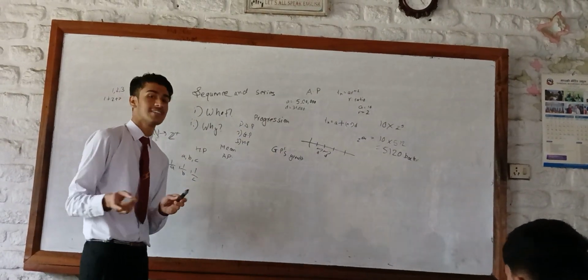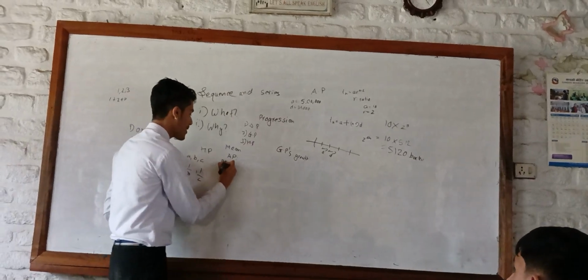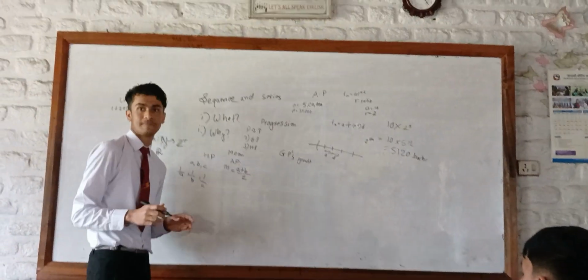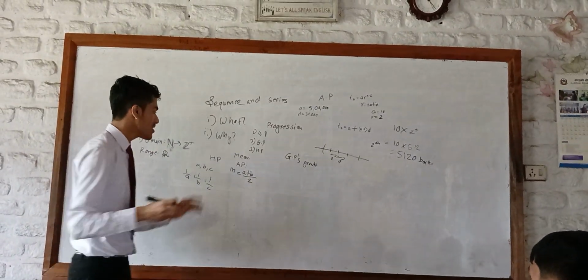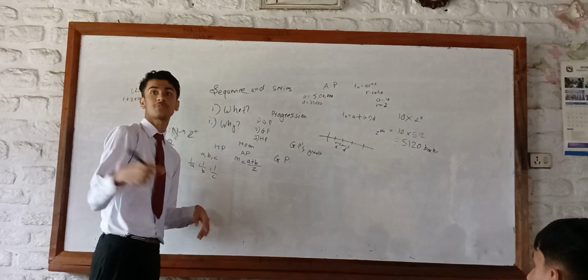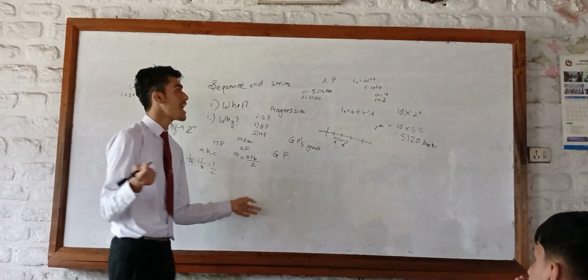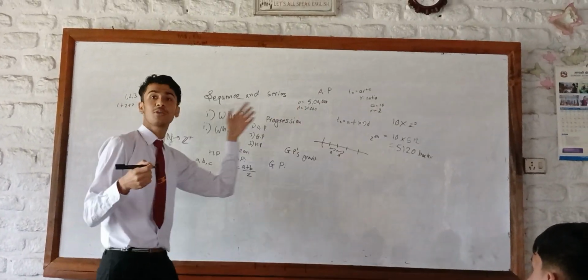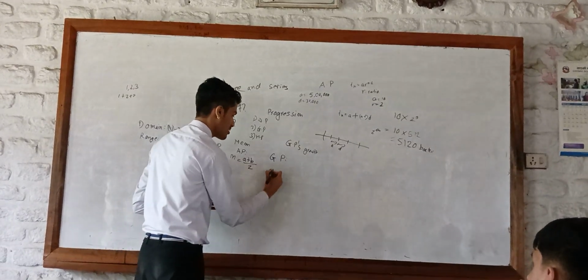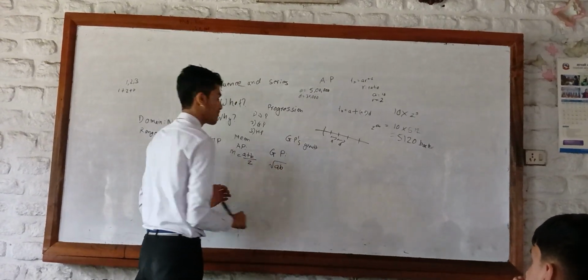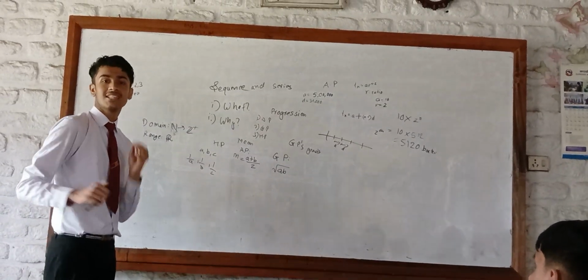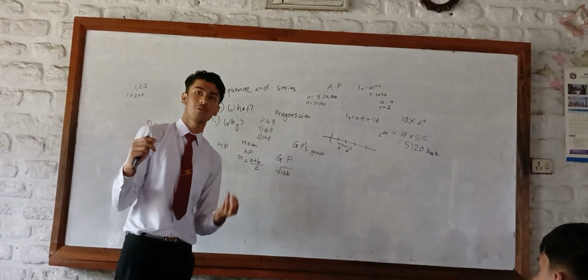So we need to find that number. That number M is given by A plus B divided by 2 in this case. Now for the geometric progression, remember this is not linear growth, it is exponential growth. So because we use exponents here, we are going to use square roots in this case. So if the numbers are A and B, for the geometric progression, the mean is going to be square root of AB. And now for the harmonic mean,